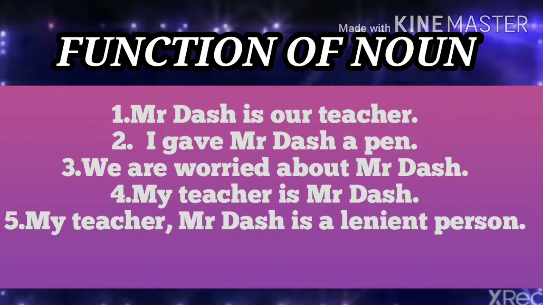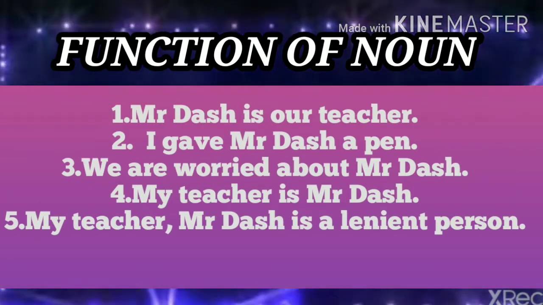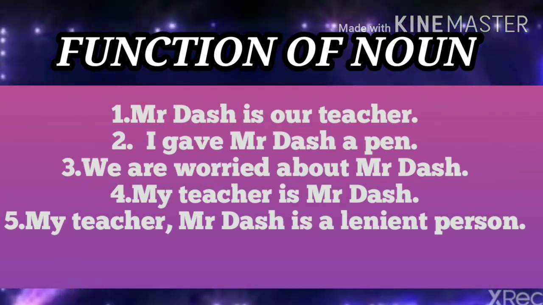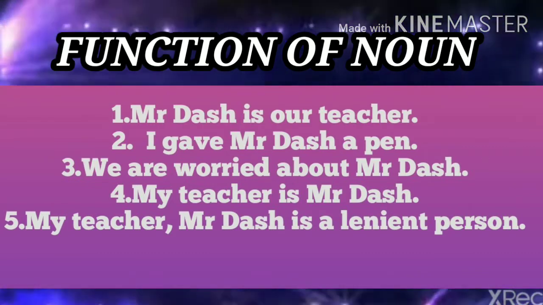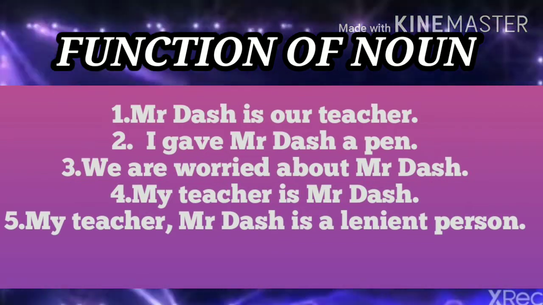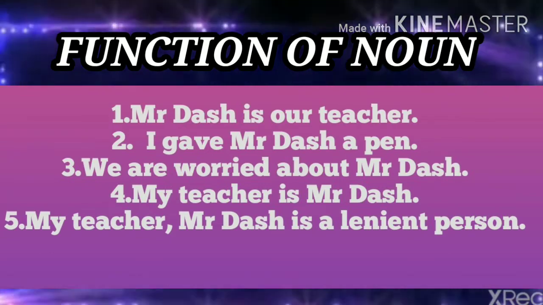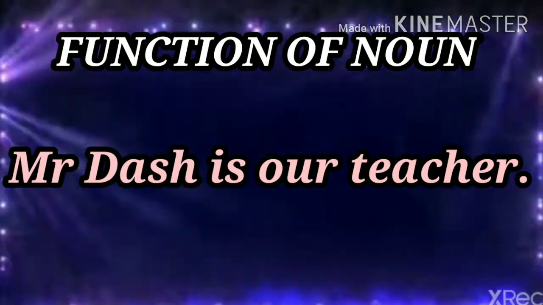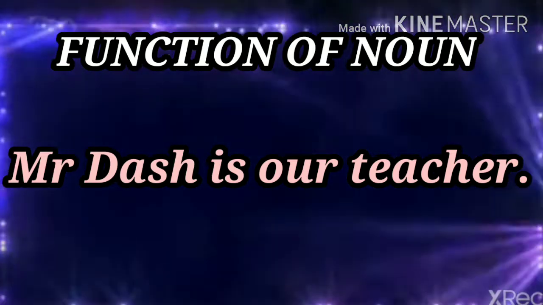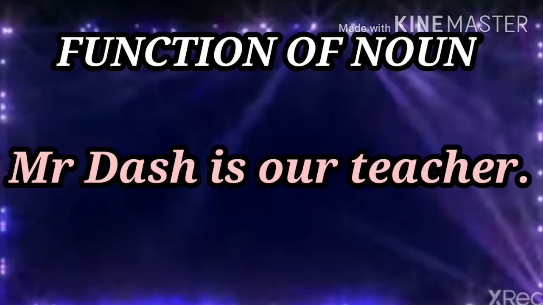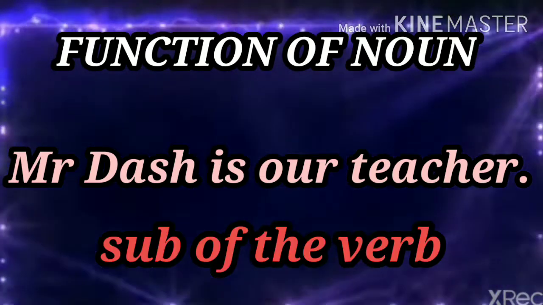Mr. Das is our teacher. I gave Mr. Das a pen. We are worried about Mr. Das. My teacher is Mr. Das. My teacher, Mr. Das, is a lenient person. Mr. Das is our teacher. We know that it is a declarative sentence. A declarative sentence always starts with a subject. So here, Mr. Das is the subject of the verb.